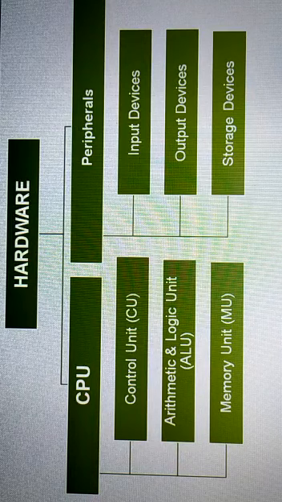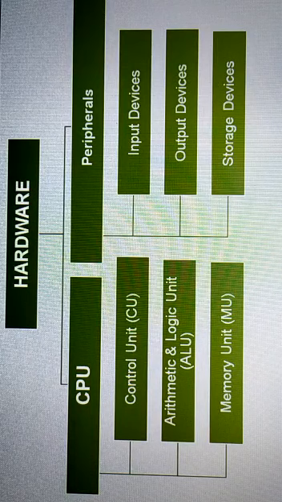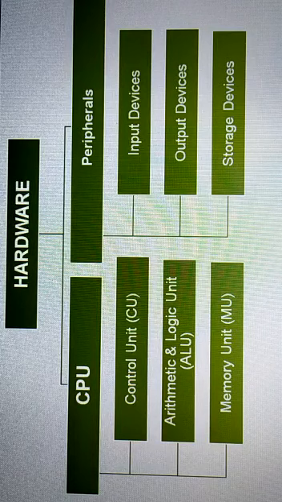So students, we should keep in mind that a computer is a programmable machine. The two main characteristics of a computer are: first, it responds to a specific set of instructions in a well-defined manner.